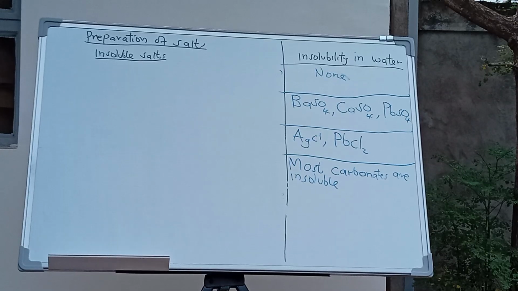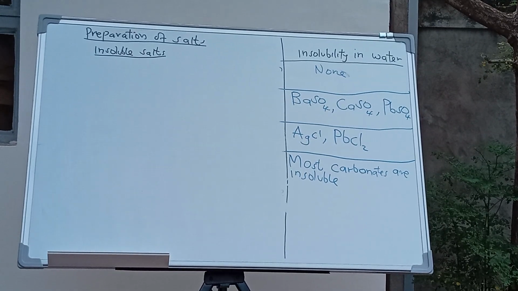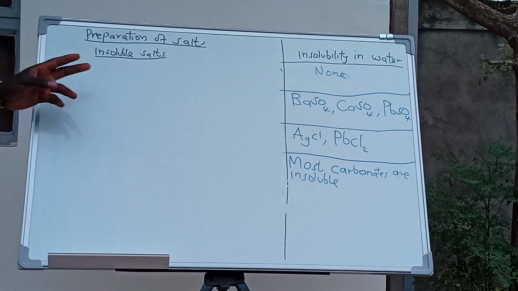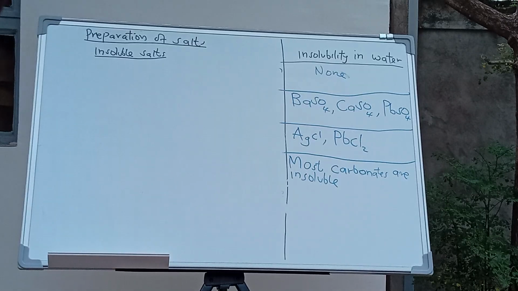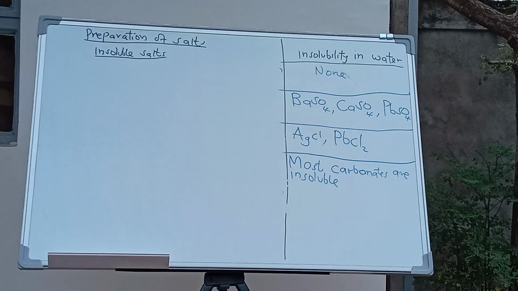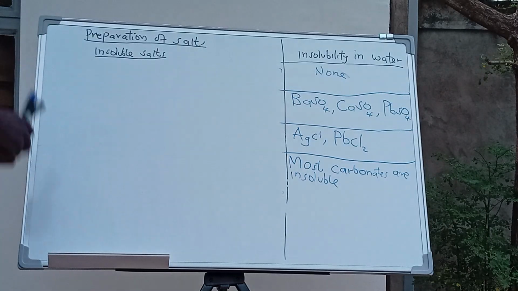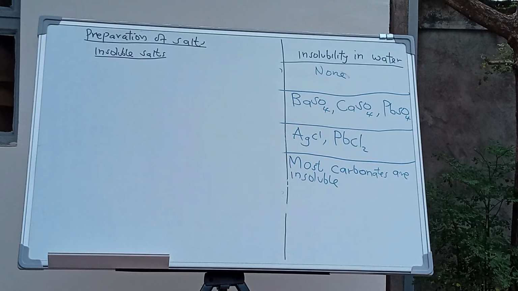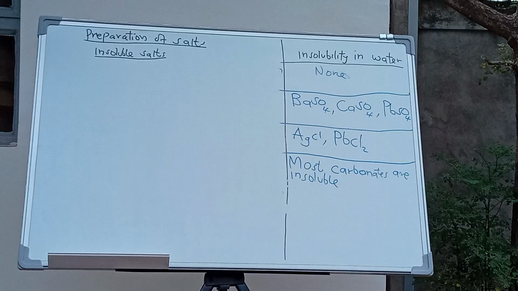In preparing an insoluble salt, you need two soluble salts. That's why I started by showing you salts that are soluble in water and others that are not. Now you're going to pick two soluble salts so that you start preparing the insoluble salt. From those two salts, one is going to provide a positive ion, and another one is going to provide a negative radical ion from the acid.